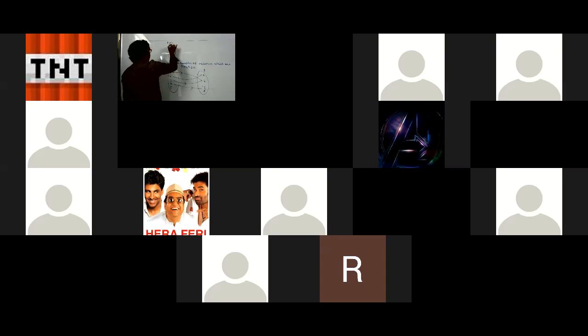Suppose it also has 1, 2, 3. It can have any element, don't worry. And here it has some elements A, B, C, D, E. Suppose I say 1 is associated to B, 2 is associated to B, 3 is associated to B, no problem. 4 is associated to E, 5 is associated to D. But suppose 4 is associated to C also. You can see here, then even this is not a function.